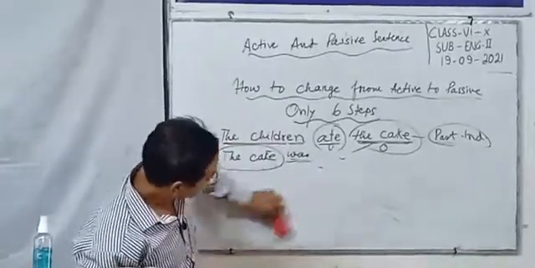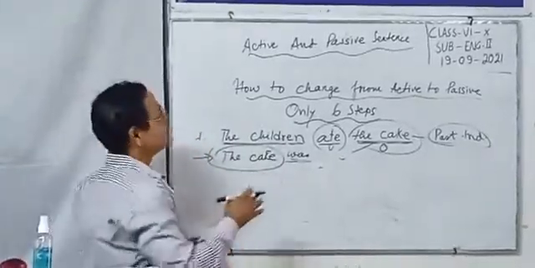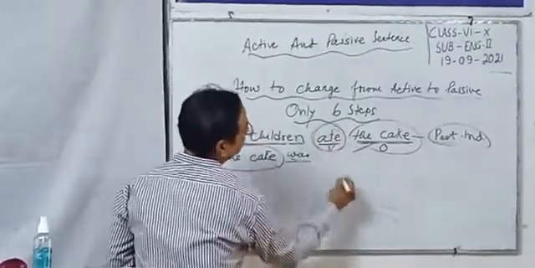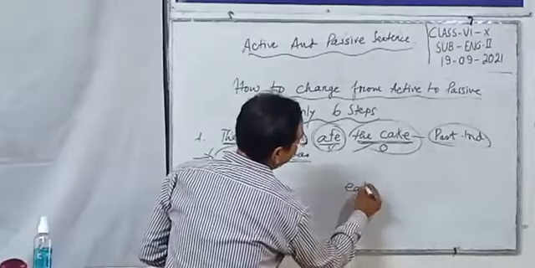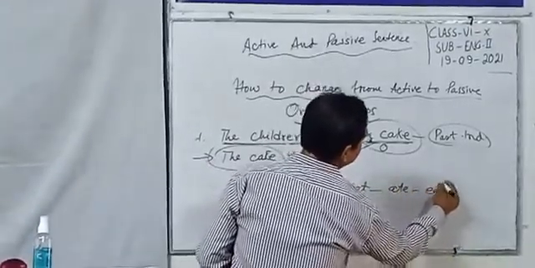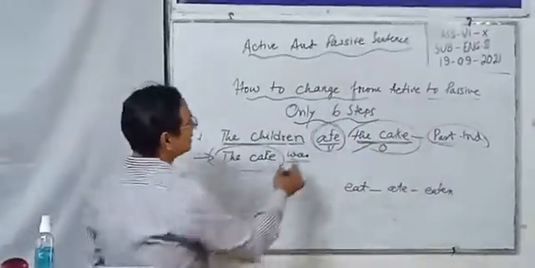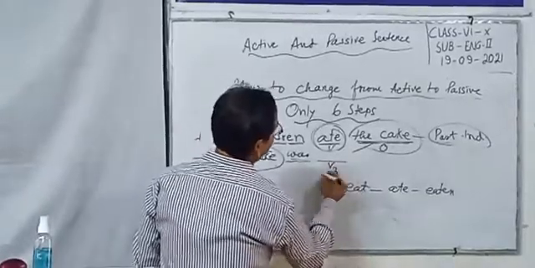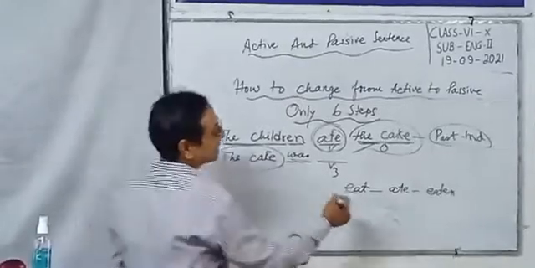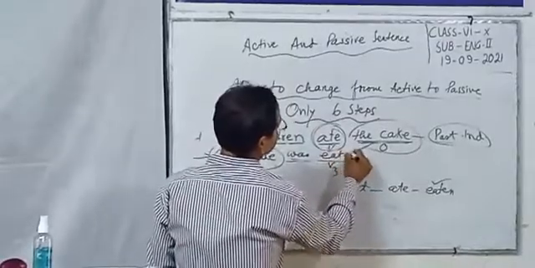Now, dear friends, step 5. Add the past participle of the main verb. In this case, the main verb is eat. Eat, ate, eaten. In this case, verb 3 is used here. So, eaten is used here. Was eaten.